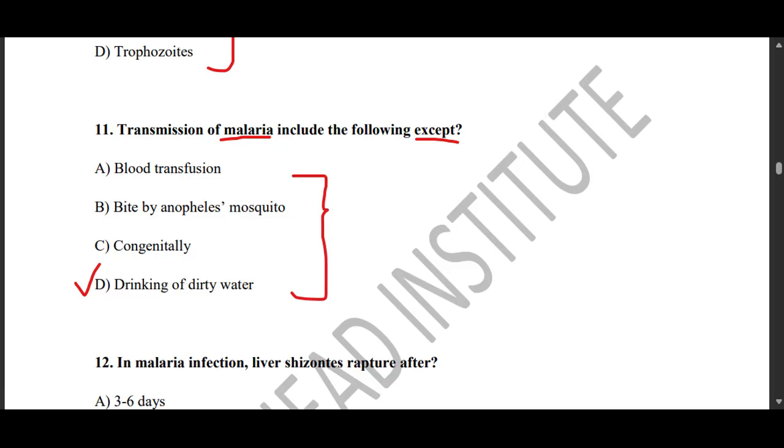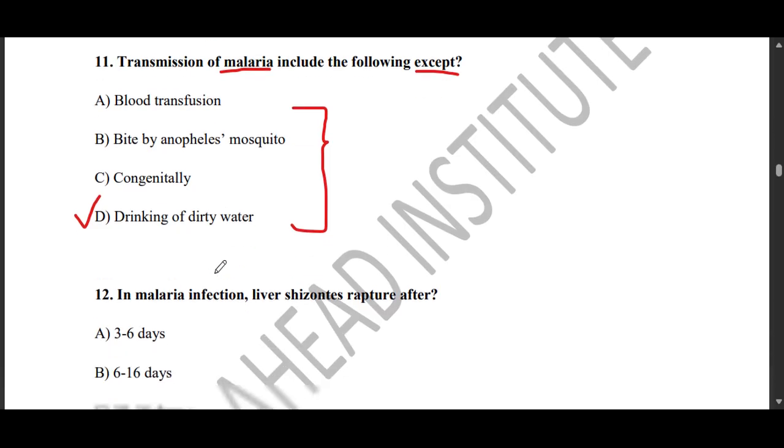Then we also have congenital transmission, that is mother to fetus through the placenta. So the incorrect statement is that malaria cannot be transmitted by drinking dirty water, unlike some protozoa and helminthic infections such as Giardia lamblia as well as Entamoeba histolytica.